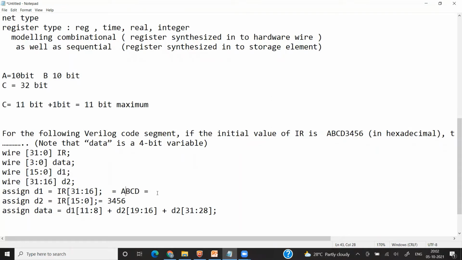If you are confused like this, you can just expand it into binary values and then write it. A means it is like 10, so 1010. B is 11, 1011. C is 12, 1100. D is 13, 1101.